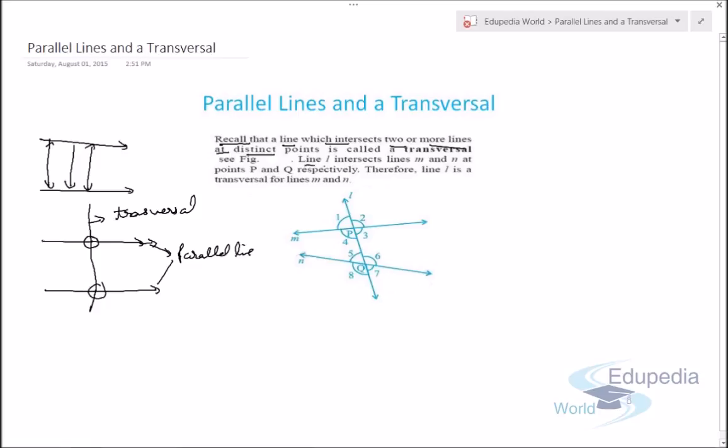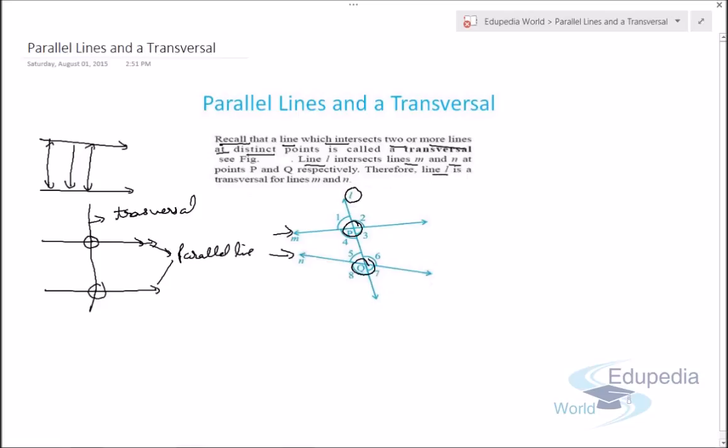So this is a line L which intersects lines M and N at points P and Q respectively.